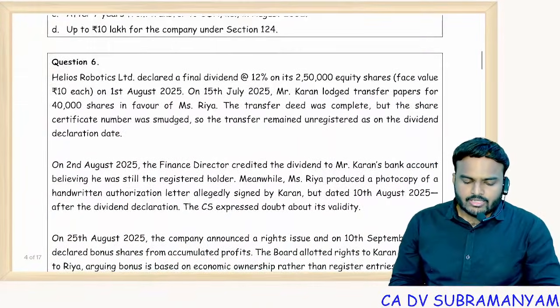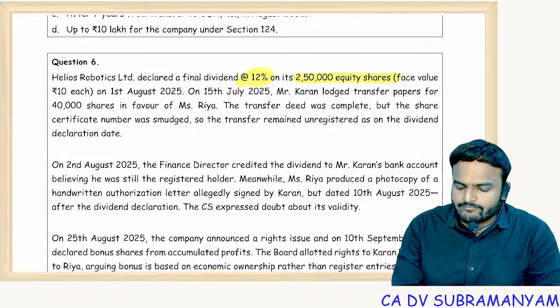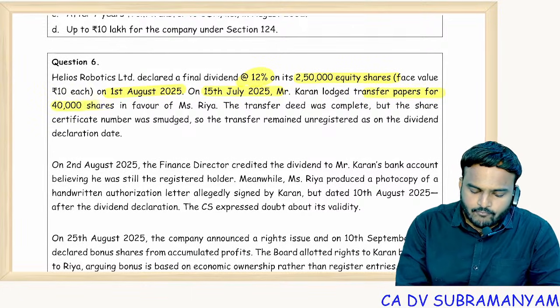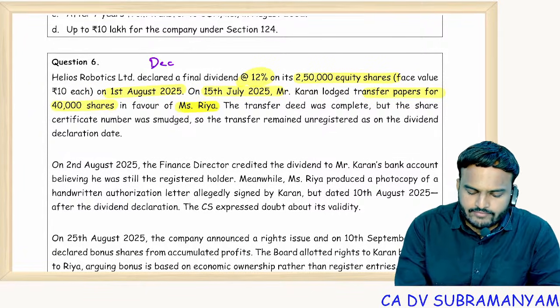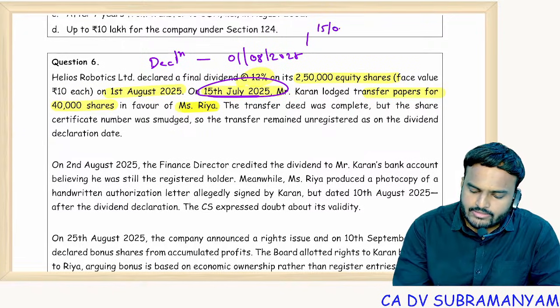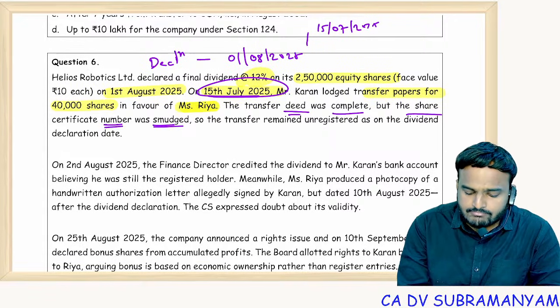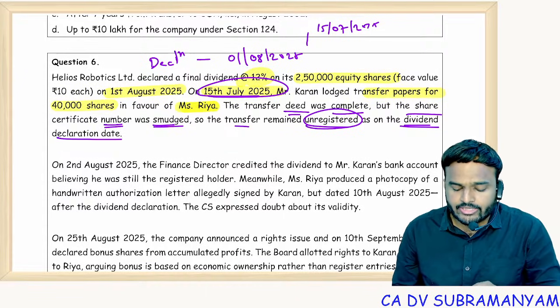Next. Helios Robotics Limited declared a final dividend at the rate of 12% on its 2,50,000 equity shares on 1st August 2025. On 15 July 2025, Mr. Karan lodged transfer papers for 40,000 shares in favor of Ms. Ria. Declaration happened when? You can see here, the date of declaration is 1st August 2025. But the transfer deed was executed before that date, on 15th July 2025. The transfer deed was complete, but the share certificate number was merged. So the transfer remained unregistered as on the dividend declaration date.